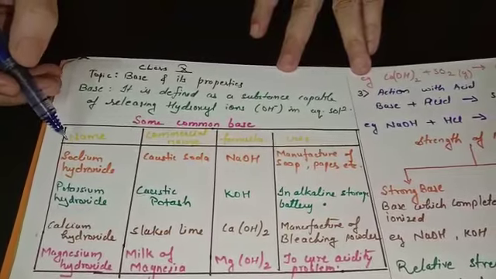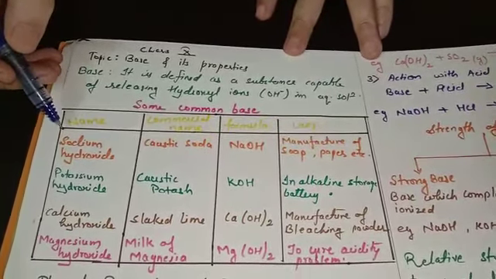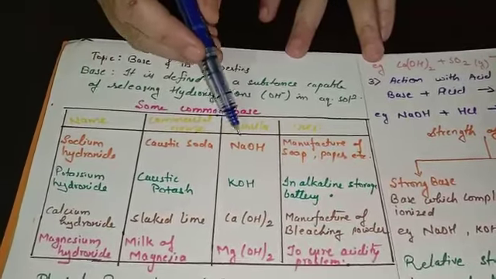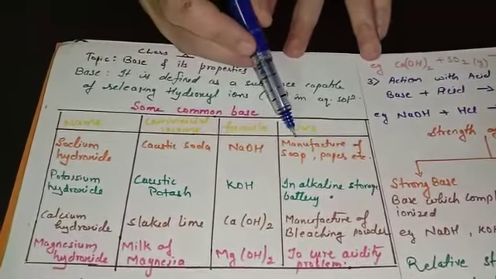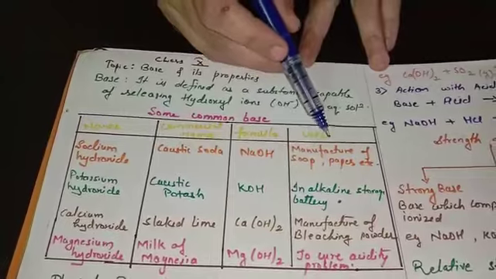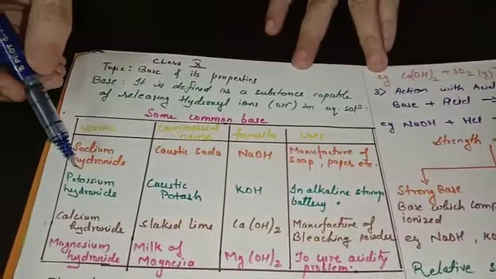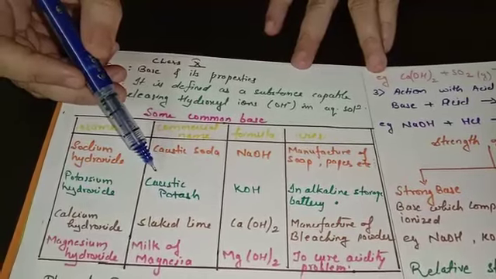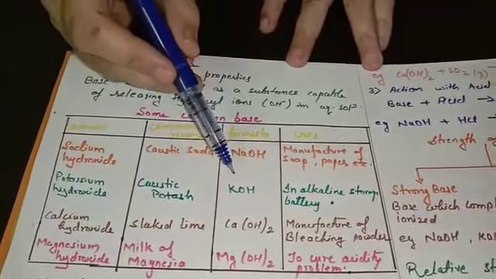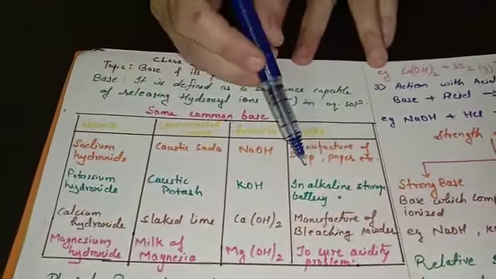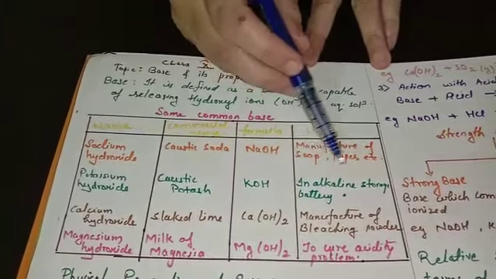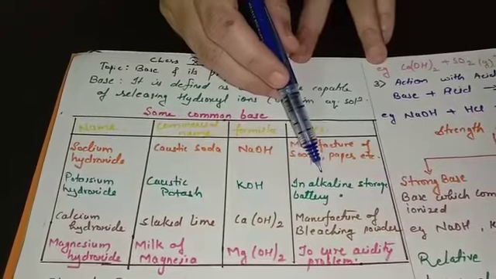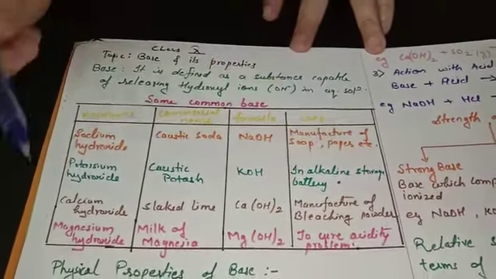So the first base is sodium hydroxide. Sodium hydroxide is commonly known as caustic soda and its formula is NaOH. It is generally used in the manufacture of soap, paper, pulp, etc. Whereas the second one is potassium hydroxide. Its commercial name is caustic potash. Its formula is KOH and it is used in making alkaline storage battery, as well as it is also used for absorbing carbon dioxide gas.